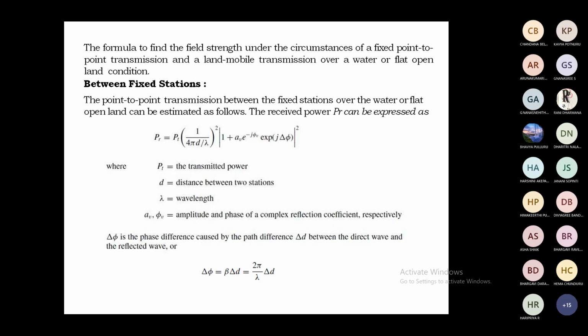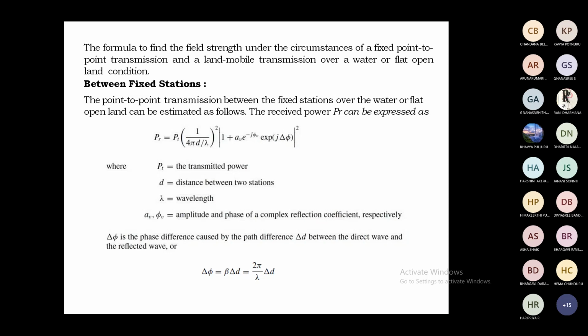We will discuss the equations of propagation over water. Before going to the topic, first we have to discuss the general calculation of received power in fixed stations, that is, point-to-point transmission between fixed stations over water or flat open area.